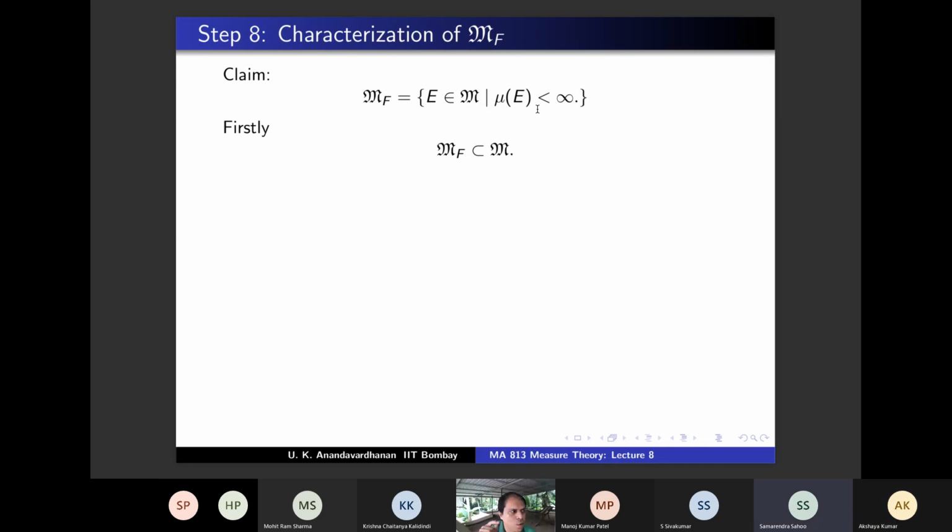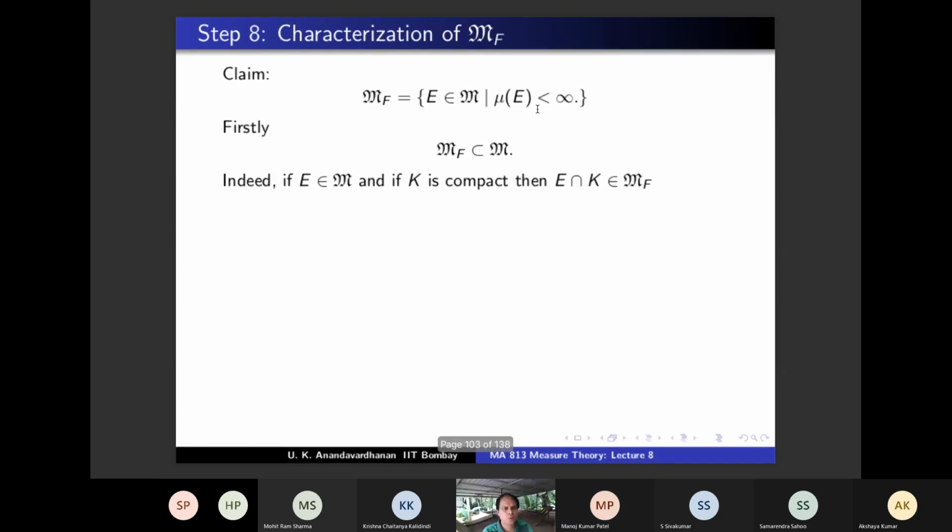So what you have to show is if E belongs to MF, then E intersection any compact set also belongs to MF. Is that statement correct? Why is that true? Because E is in MF is given to you and K is compact, therefore K also belongs to MF. So it's an intersection of two sets in MF, and we have that by step 6. Therefore E intersection K belongs to MF, which means E belongs to M. So we have proved MF is contained in M, right? This is done.